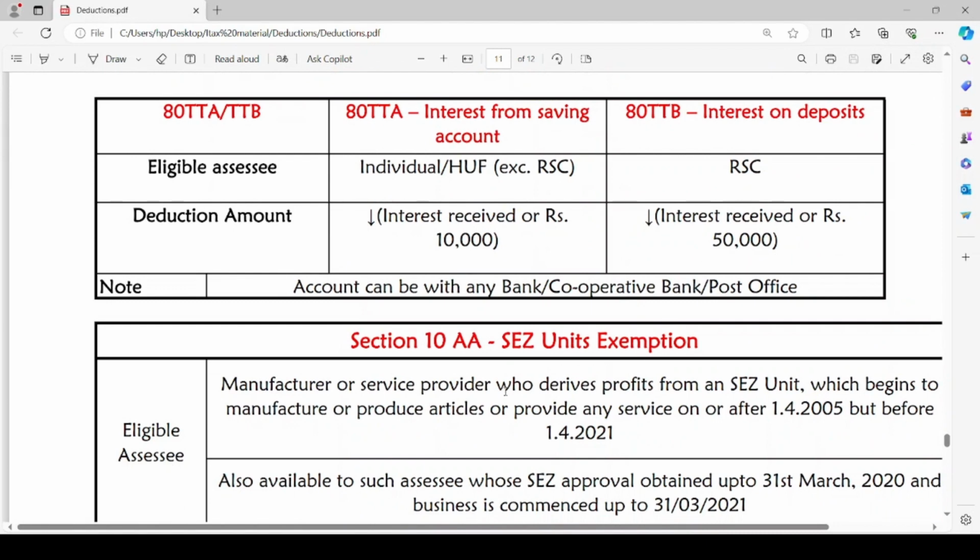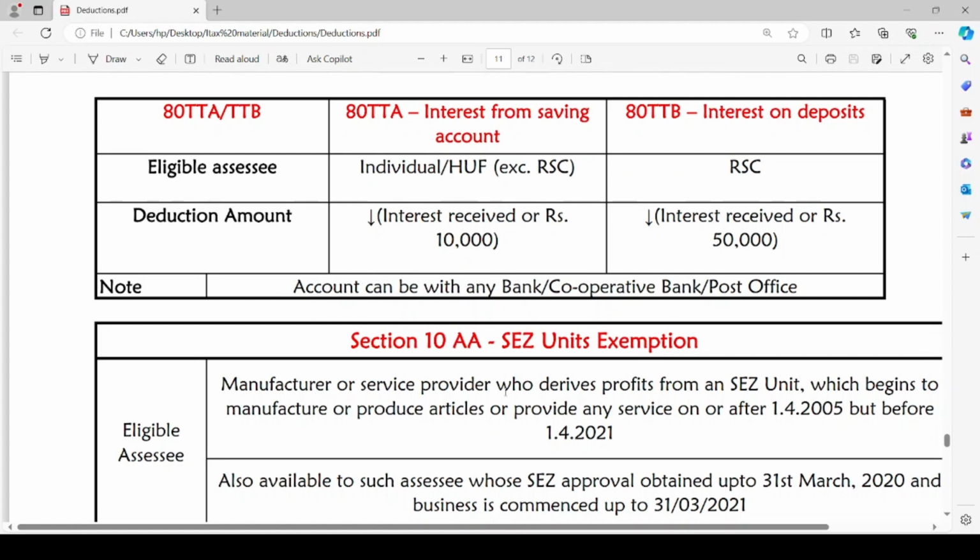Sorry. Now let us discuss the next section, 80TTA or 80TTB. 80TTA is regarding deduction for interest from savings account, and 80TTB is deduction with respect to interest on deposits.